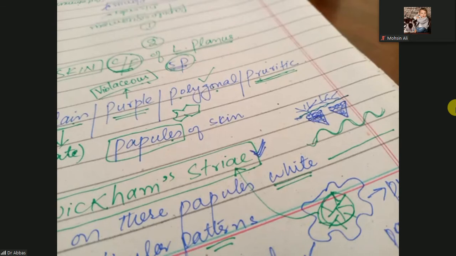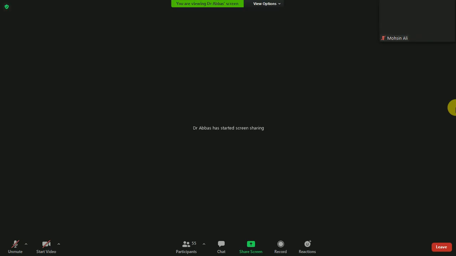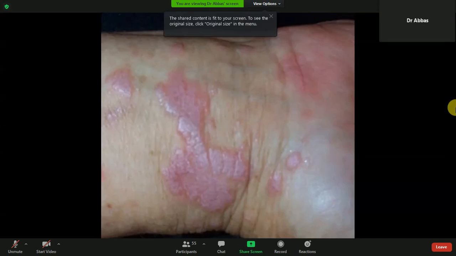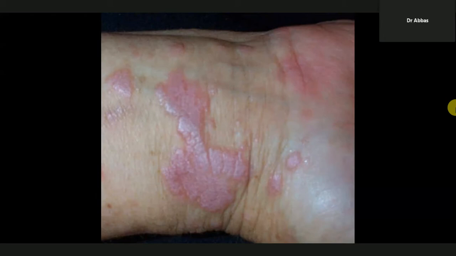So share photos. Okay, look at this image. This is the lichen planus. In this image, these are flat, meaning plain. What is the color of these papules? These are papules, and these papules are purple in color. The color of these papules is purplish.